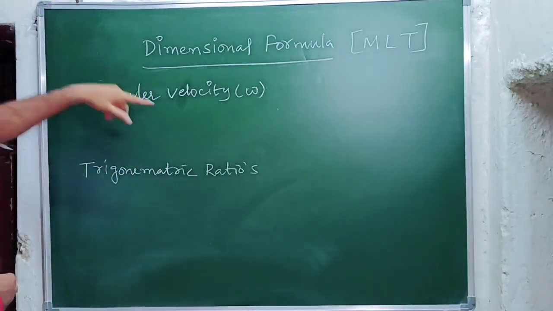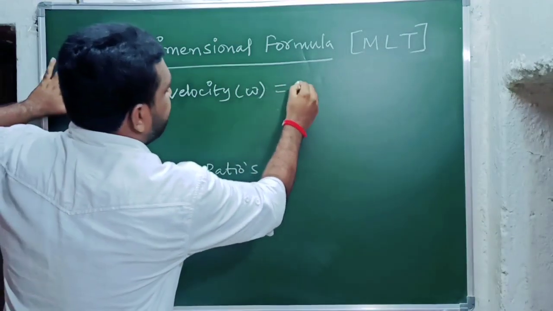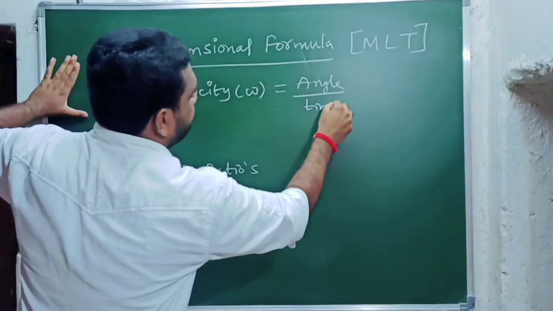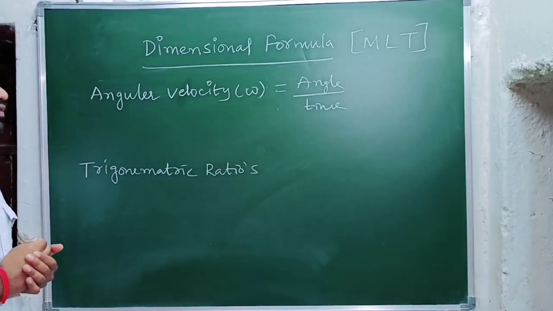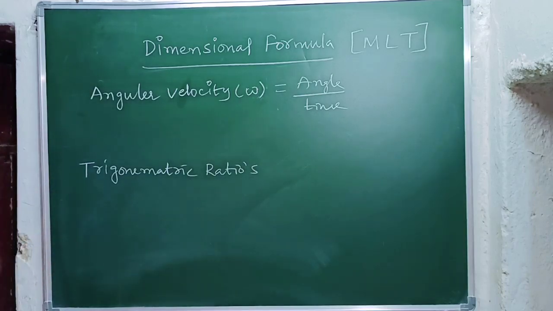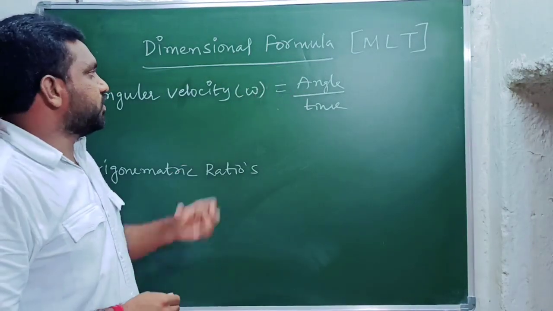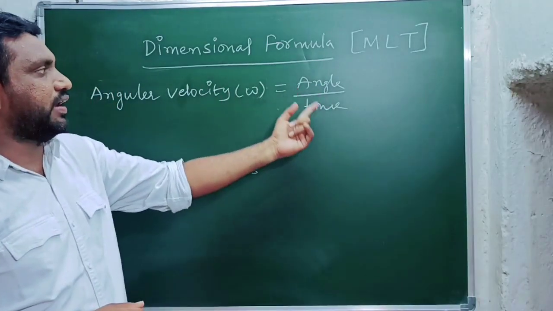First we will see angular velocity, denoted with omega. What do we mean by angular velocity? Angle by time. That is said to be angular velocity. It can also be defined as angular displacement by time. Angular displacement is nothing but angle.